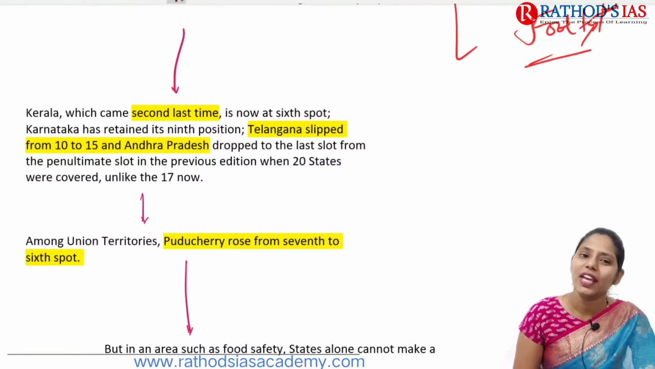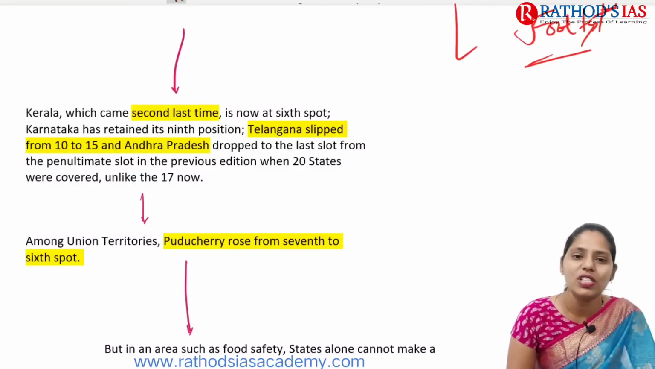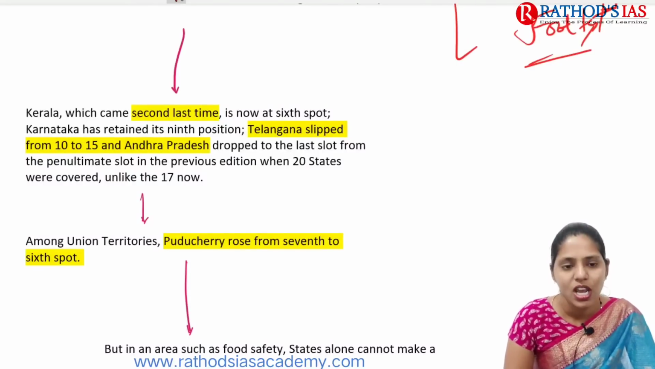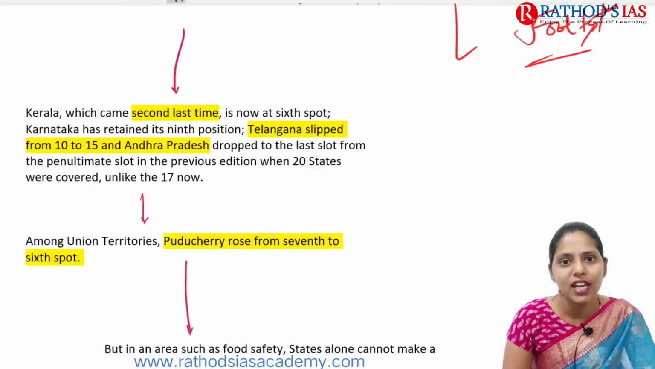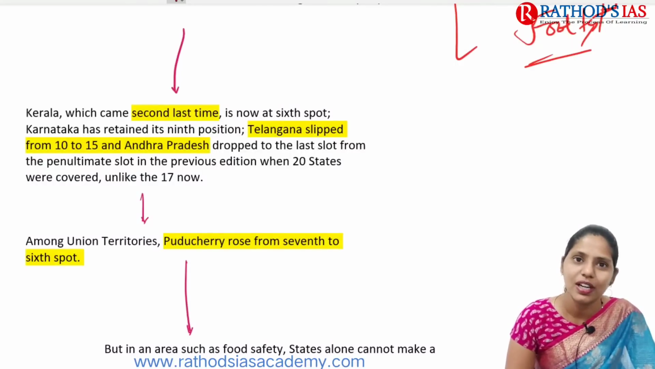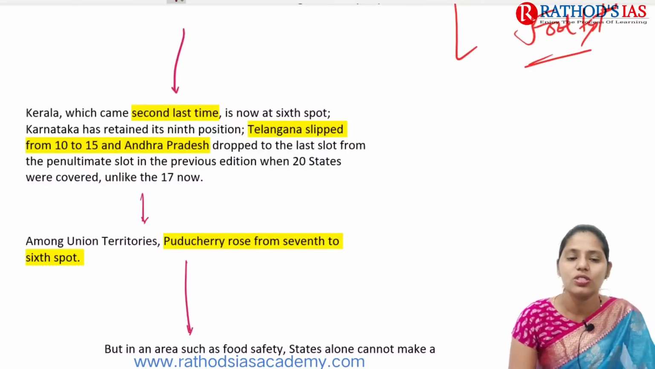And talking about Kerala, which came second last time, it now occupies the 6th position. Karnataka retained its 9th position, and Telangana slipped from 10th to 15th. So this is about the ranking of other states. And among the union territories, Puducherry rose from 7th to 6th spot.